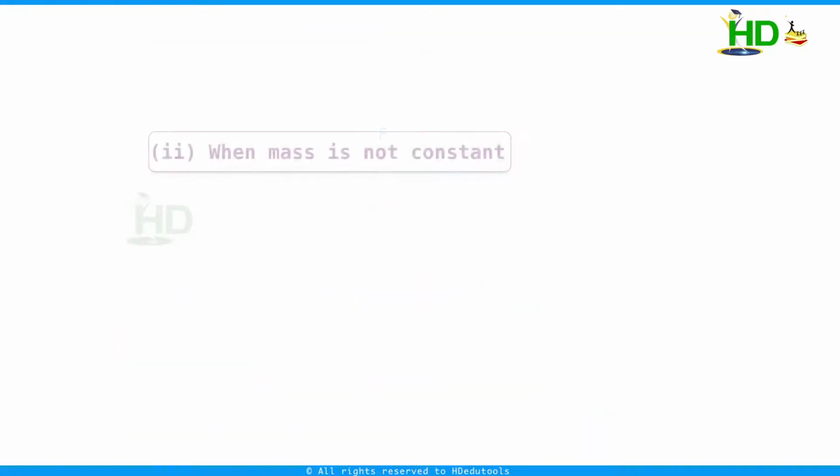I am considering another case. Can you find any systems where mass is not constant? Yes.